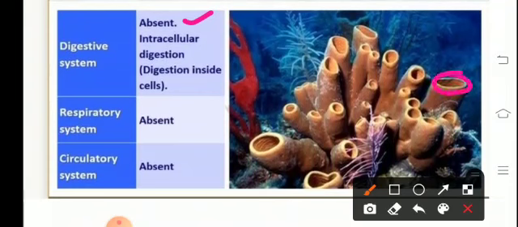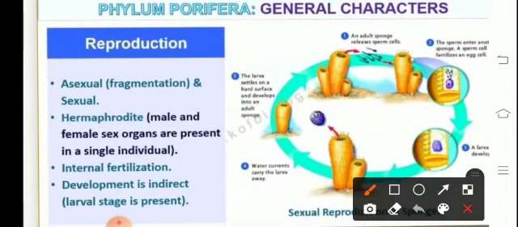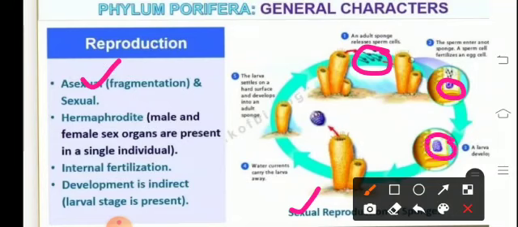This opening which we can see over here is what is referred to as the osculum, and there is also the presence of an oscular fringe. Respiratory and circulatory systems are absent because they've got a cellular level of organization as of yet. Talking about reproduction, they exhibit an asexual method of reproduction which takes place through fragmentation. The sexual method involves the release of sperm which fuses with the egg, as shown in the purple colored diagrammatic representation, that results in the formation of larvae.